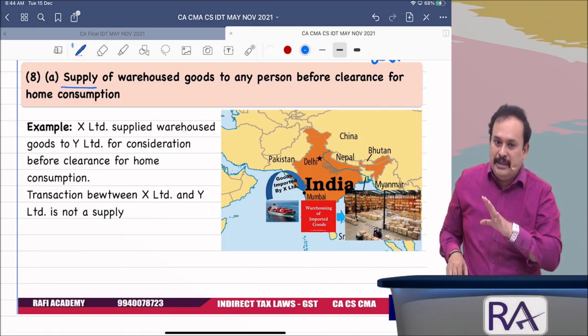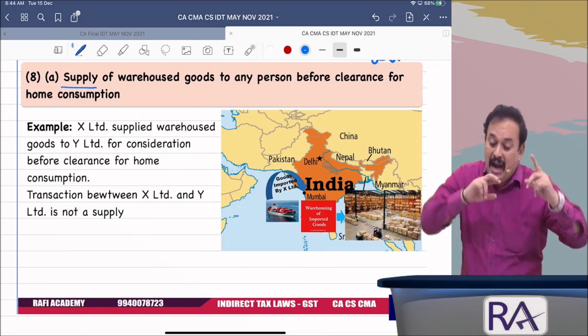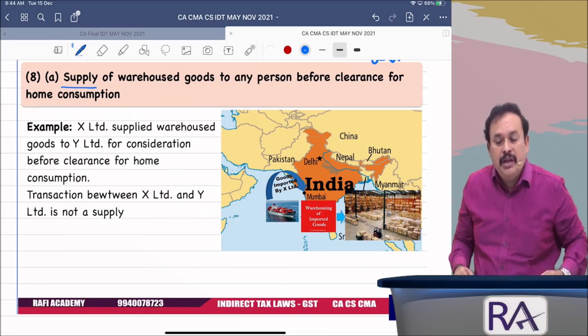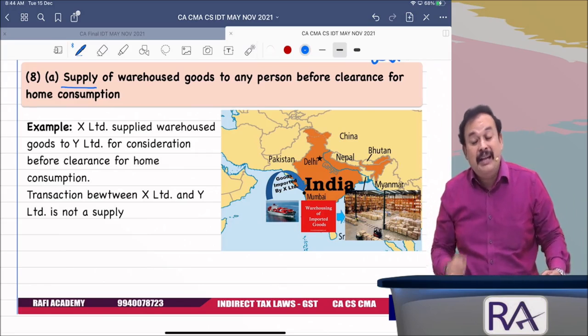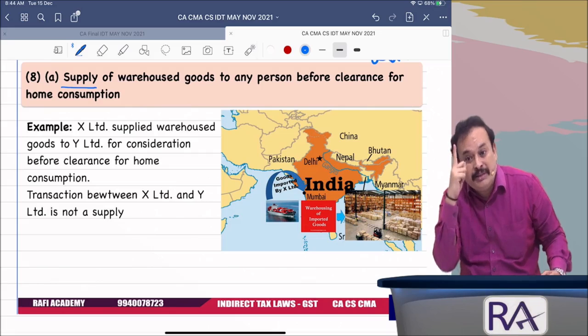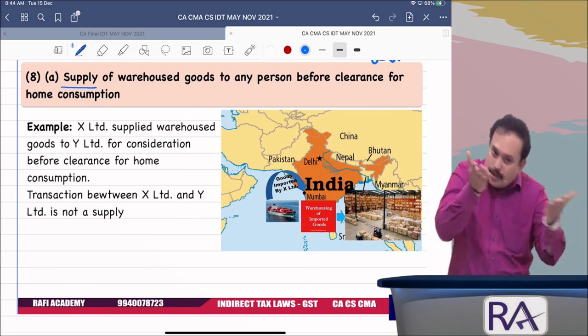It is one of the areas, one side of clearance of the goods. On another side of clearance of the goods, I may request my Commissioner of Customs. I can request my Commissioner of Customs, hey, Mr. Commissioner of Customs, I am unable to store these goods.